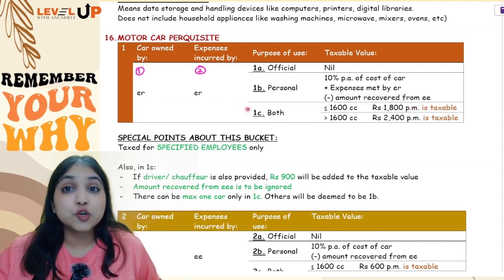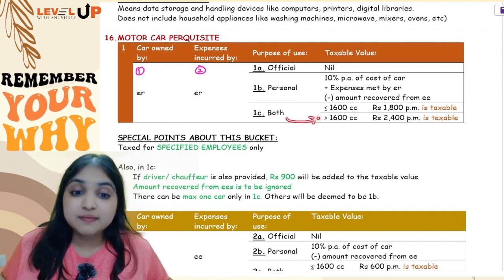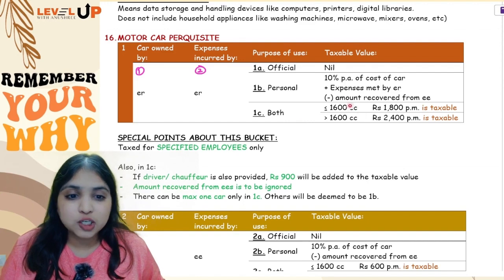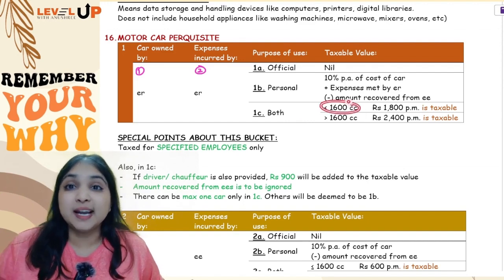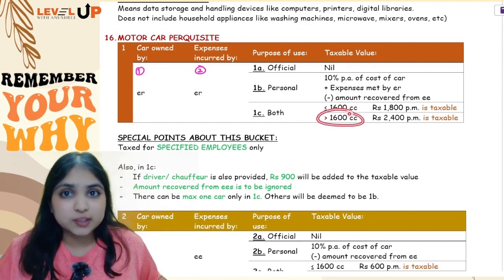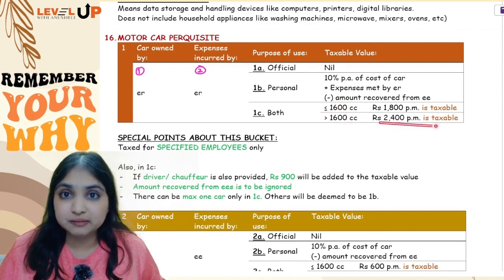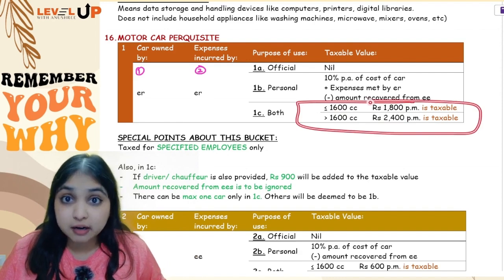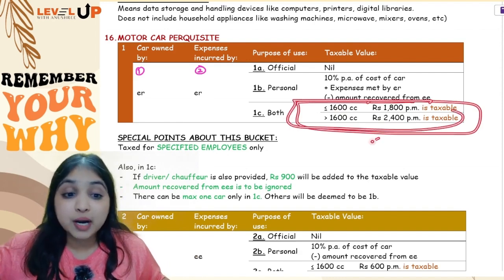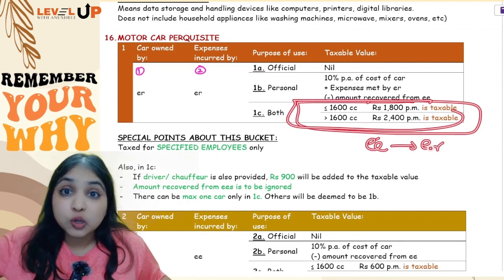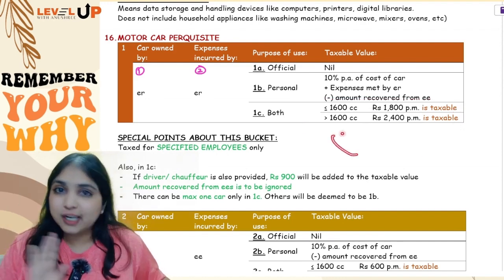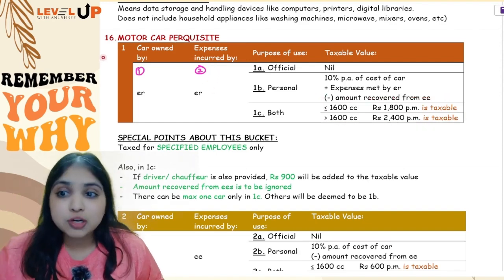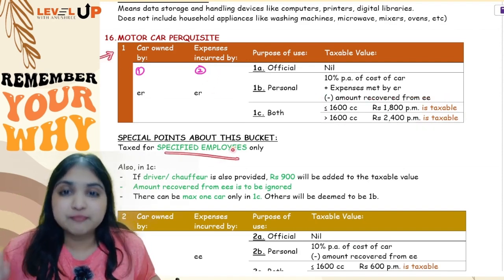But if the car is used for official and personal purpose, this is where it totally depends upon the cubic capacity of the car. If the cubic capacity of the car is up to 1600 cc, 1800 per month will be taxable. If it is more than 1600 cc, 2400 per month will be taxable. If a driver is also provided, in this category you will add another 900 per month. Generally you subtract whatever amount the employee has paid to the employer, but in this category you should not subtract. And in this category you can have maximum only one car. Also remember, this category is taxable for specified employees only.